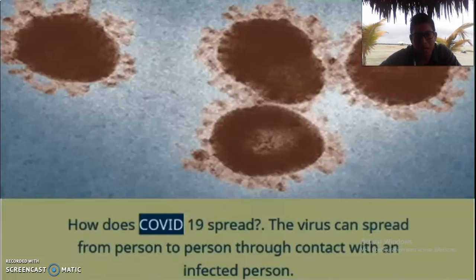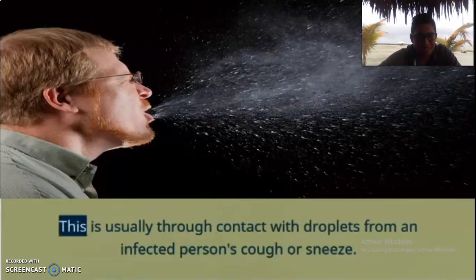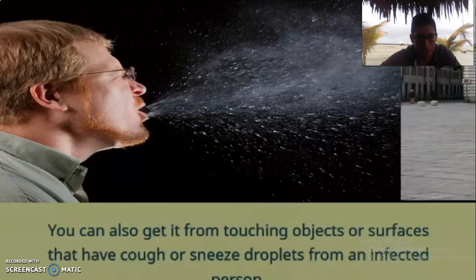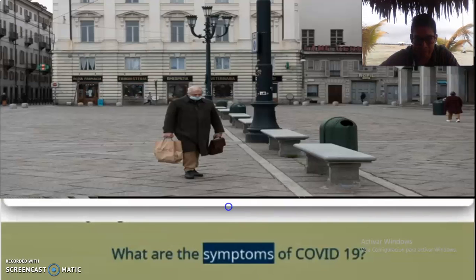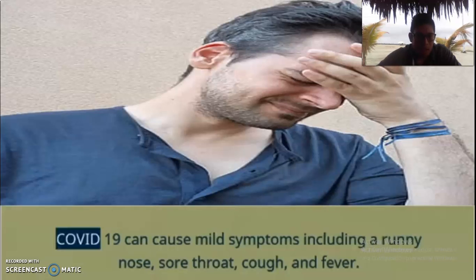How does COVID-19 spread? The virus can spread from person to person through contact with an infected person. This is usually through contact with droplets from an infected person, cough, or sneeze. Okay, you can also get it from touching objects or surfaces that have cough or sneeze droplets from an infected person, and then touching your mouth or face. What are the symptoms of COVID-19?